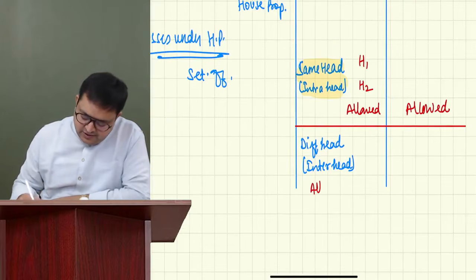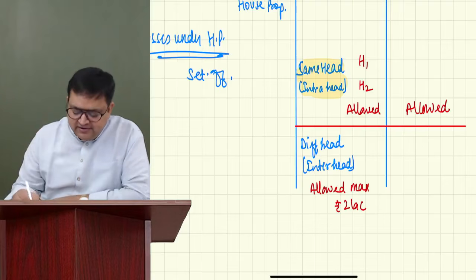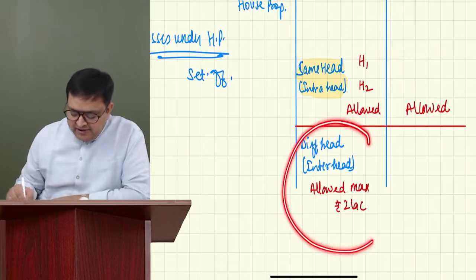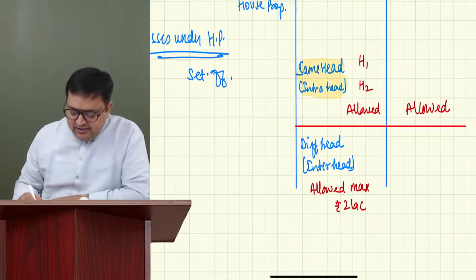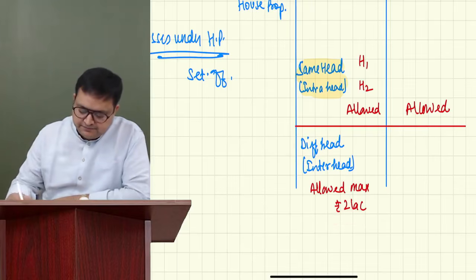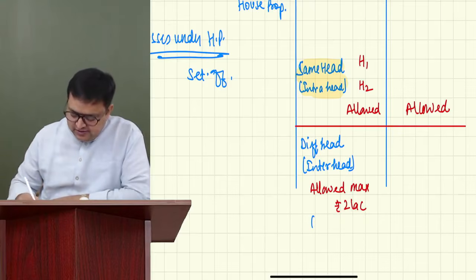Here it is allowed maximum rupees 2 lakh. You can set off from a different head. See, in the same head, there is no such limit, but I am writing a limit over here. In different head, it is allowed, but maximum 2 lakh under optional regime. It means maximum 2 lakh you can set off.